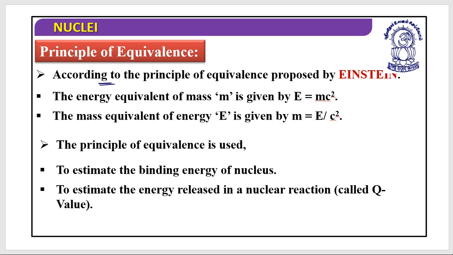Let's discuss the principle of equivalence. According to the principle of equivalence proposed by Einstein, the energy equivalent of mass is given as E equals m into c square, and the mass equivalent of energy is given as m equals the ratio of E to c square. To estimate the binding energy of the nucleus, we can use this principle of equivalence, and also to estimate the energy released in any nuclear reaction, which is what we also call the Q value.